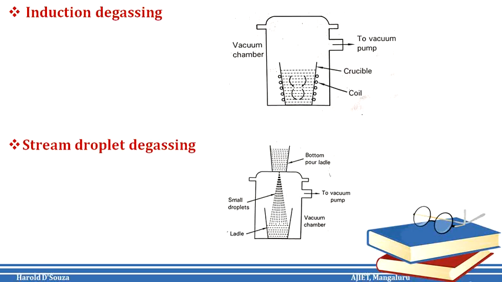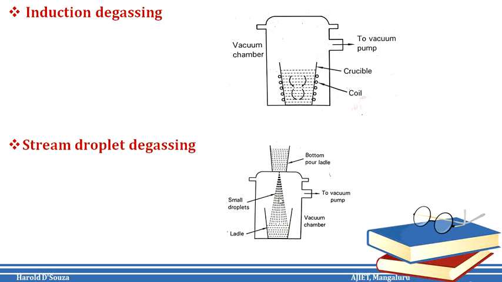Stream droplet degassing. In the stream degassing technique, the molten metal from the ladle is poured down into another preheated ladle placed in an evacuated chamber as shown in the figure. Now, bottom pouring of the molten metal is desirable as it creates a stream of flow into the vacuum chamber.